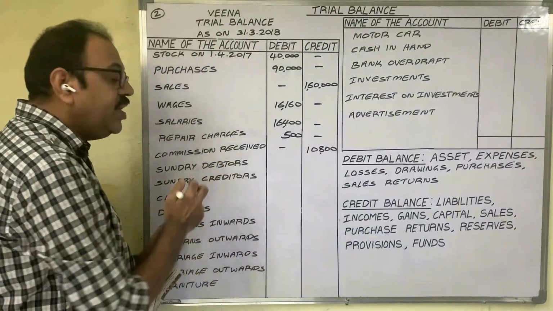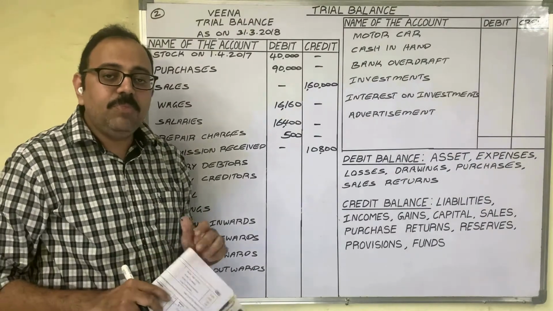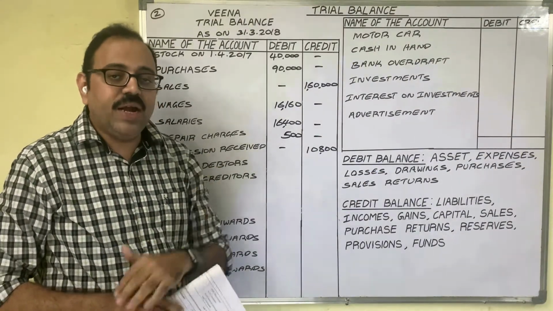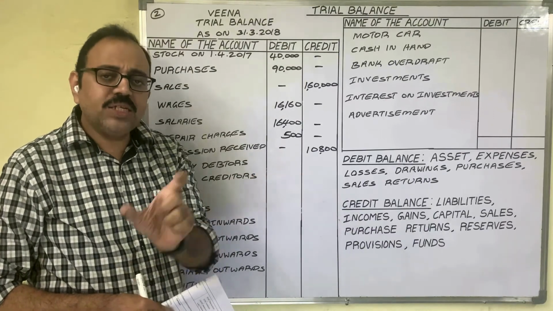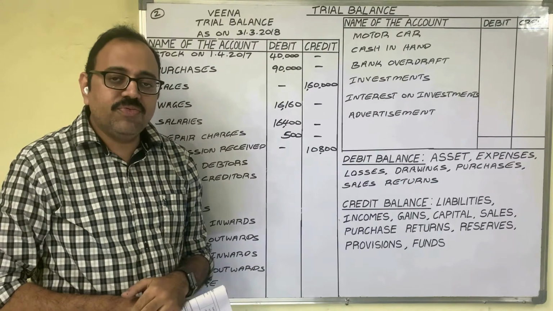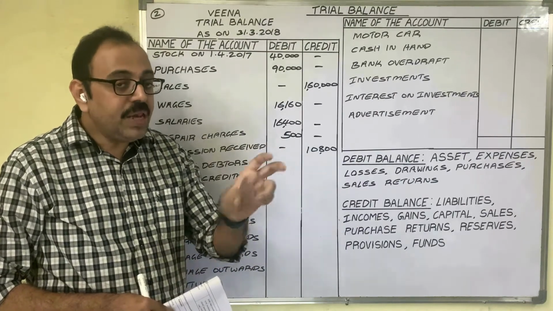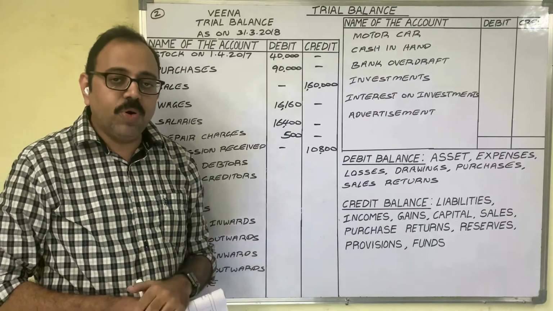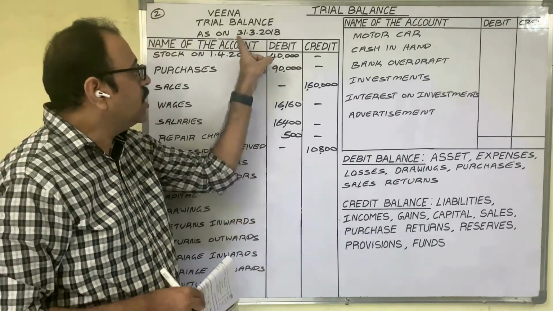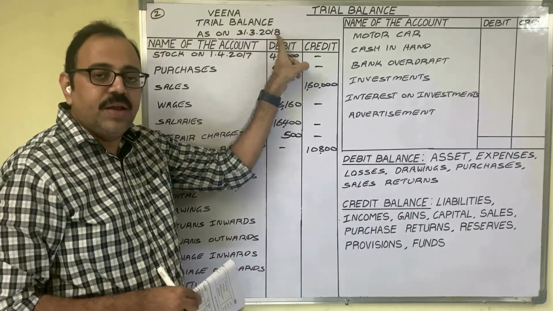Next, sundry debtors. Sundry means various. The firm has more than one debtor. Assume we have 10 debtors. How can you say that a person is a debtor to the firm? When we prepare that person's account in the ledger book, that person's account is showing a debit balance on 31st March 2018.